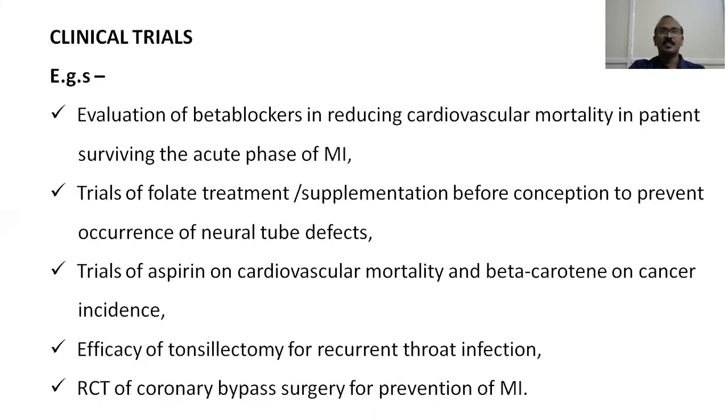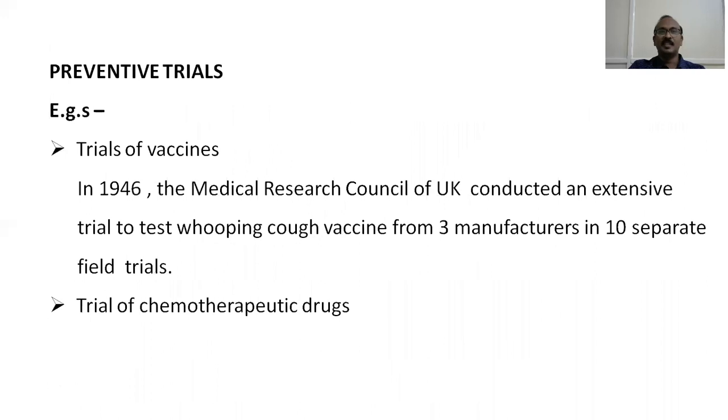The next important type is preventive trials. Preventive trials usually involve substances or things that are given to prevent a particular disease, and mostly they involve vaccines and chemotherapeutic drugs. Examples are trials of vaccines. In 1946, the Medical Research Council of the UK, that is the United Kingdom, conducted an extensive trial to test whooping cough vaccine from 3 manufacturers in 10 separate field trials.